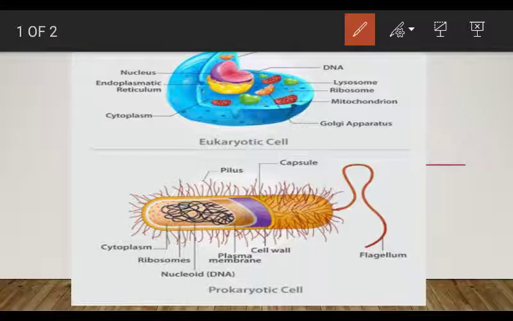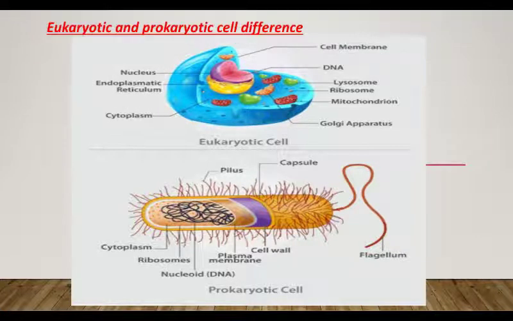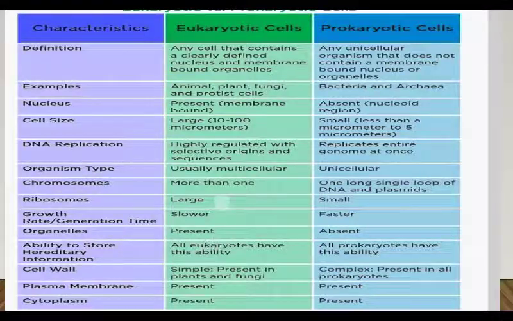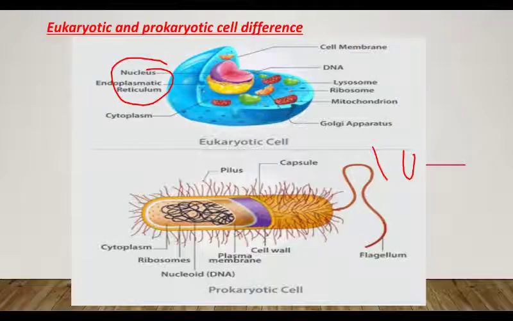Eukaryotic cells have a nucleus to enclose the genetic material, that is DNA, while prokaryotic cells do not have a nucleus. Their genome is found inside the cytoplasm only, floating in the cytoplasm, forming a dense compact structure, that is the nucleoid, but they do not have any proper membrane bound organelle as a nucleus. DNA is present in the cytoplasm in case of prokaryotes, while of course eukaryotes have a proper nucleus.